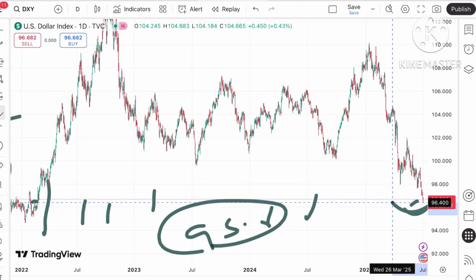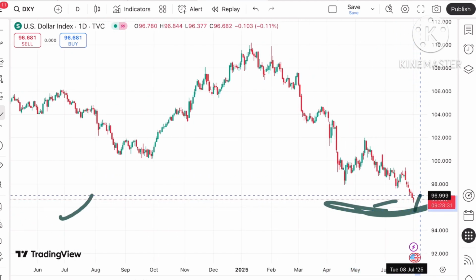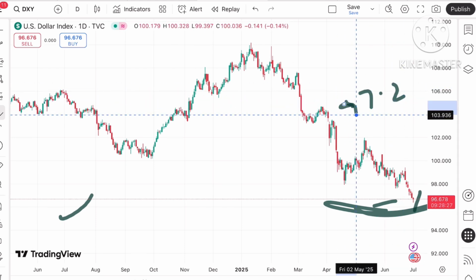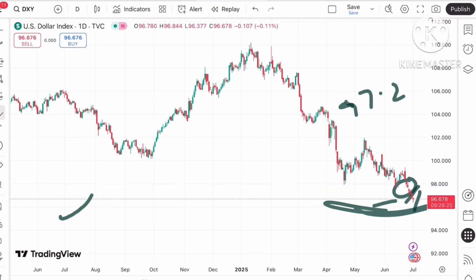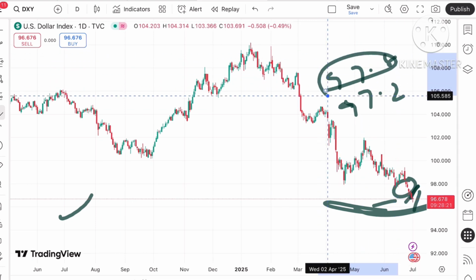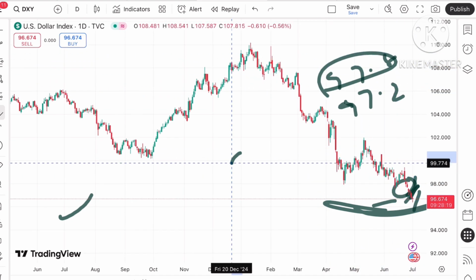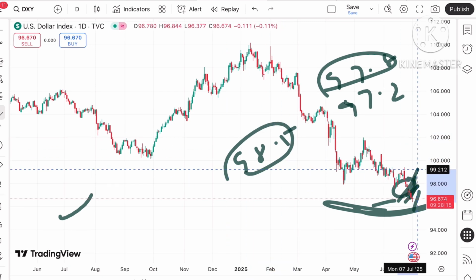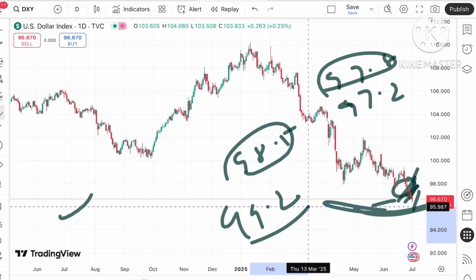But suppose it starts sustaining above this level, we can see it go further upside towards a level of $97.2. And if that is sustained, we can see this gap filled at a level of around 97.8. And suppose the price moves above that level, we can see a level of 98.5, and from there a further upside towards a level of $99.2.